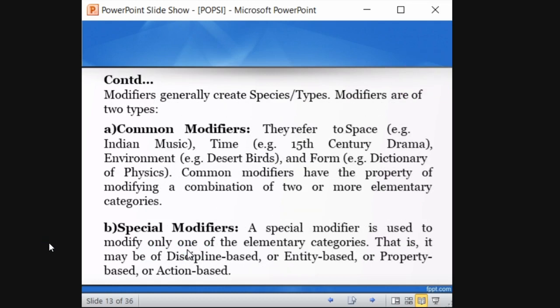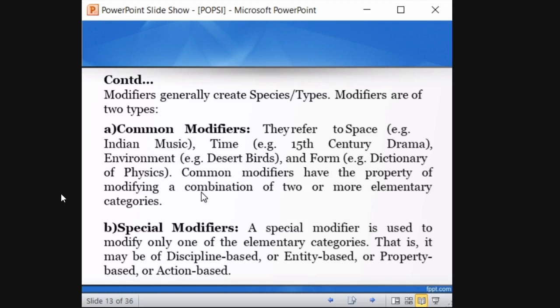So there are two types actually. One is common and one is special. Common modifiers usually refer to space, like Indian music, 15th century drama, and environment, like desert birds and desert camels, dictionary of physics, and form. Form is dictionary of physics. Common modifiers have the property of modifying a combination of two or more elementary categories. See, modifying means you are changing something according to the requirement. So common modifiers are capable of modifying two or more elementary categories.